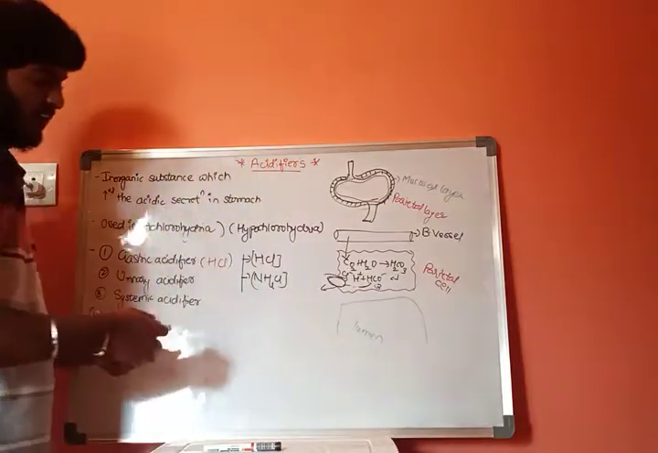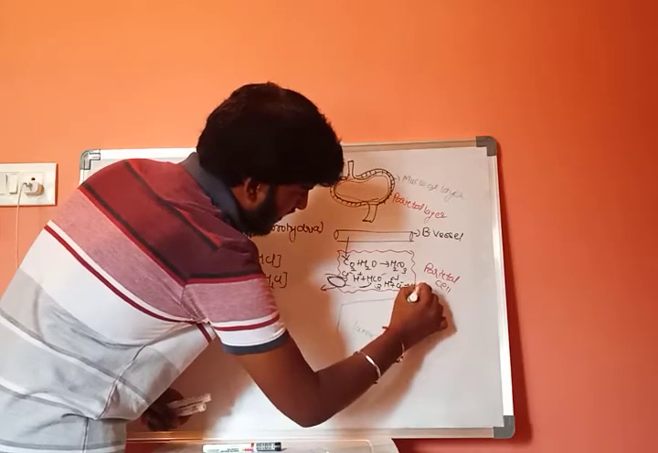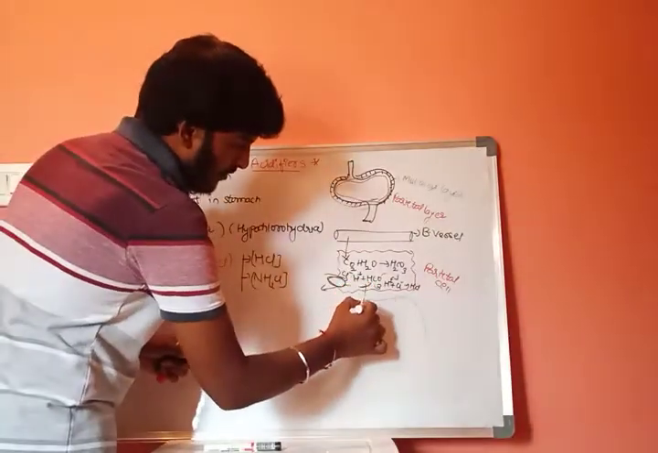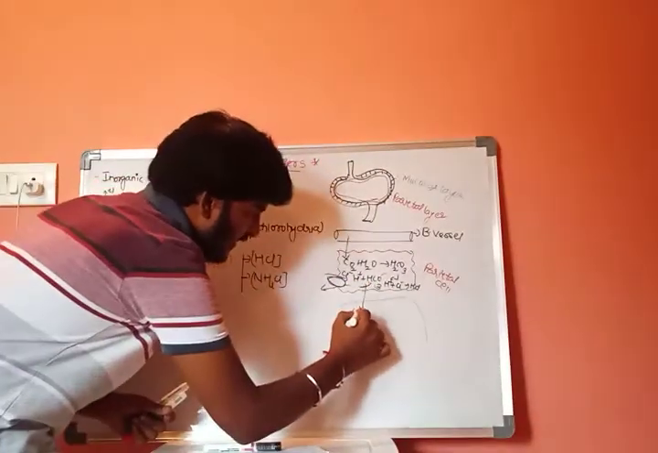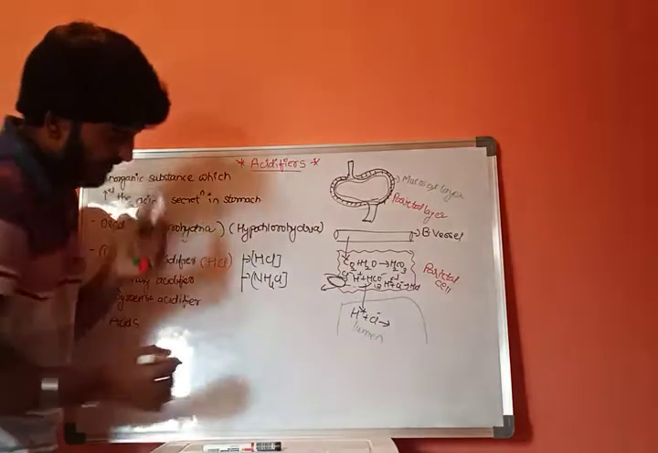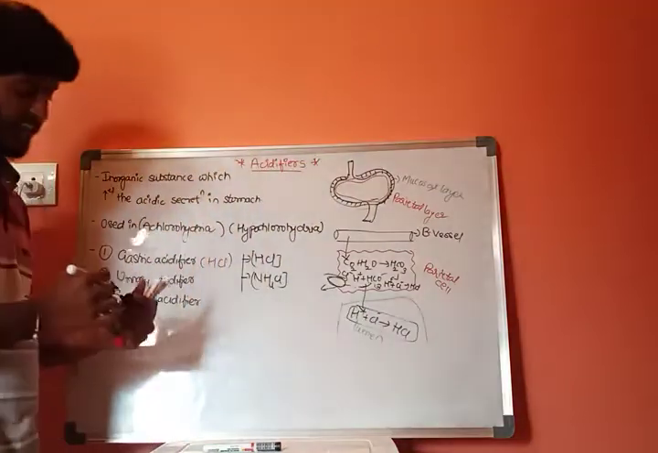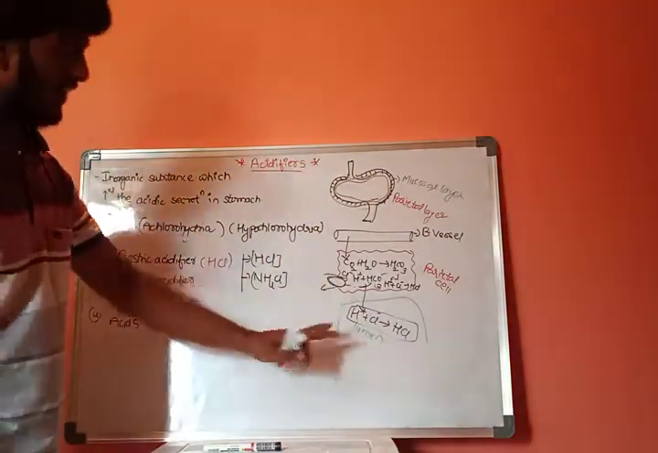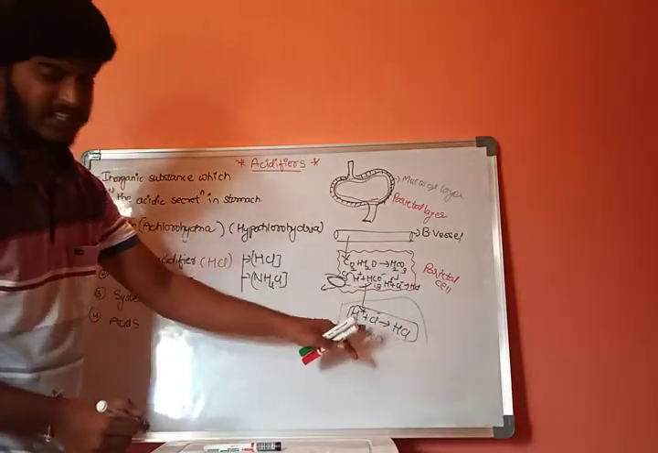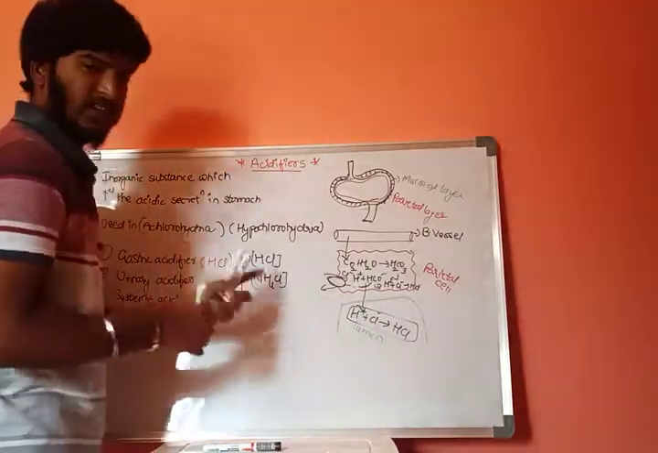Now, as a result, the remaining substances are H plus and Cl minus. These H plus and Cl minus ions will be moved into the lumen. As a result, H plus and Cl minus will react together and result in the formation of HCl. In this way, the HCl will be formed in our stomach and it is highly concentrated. The pH will be between 4 to 6.